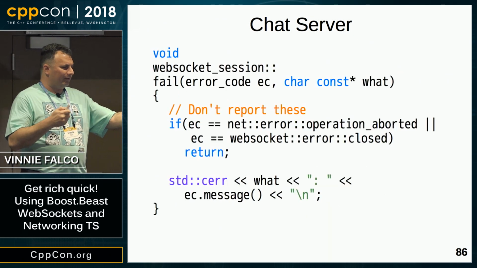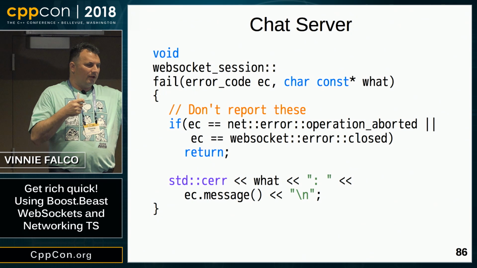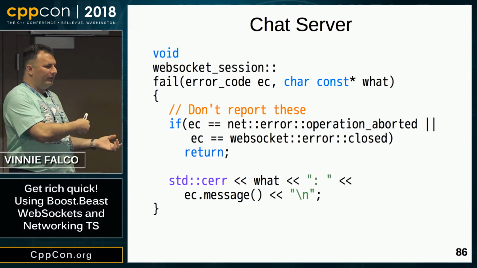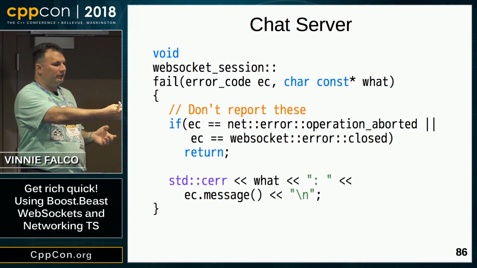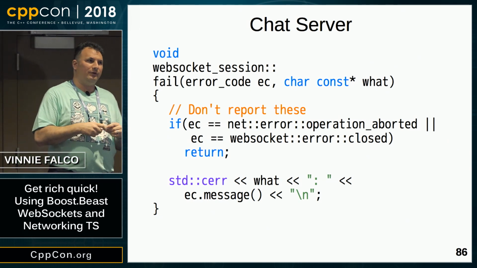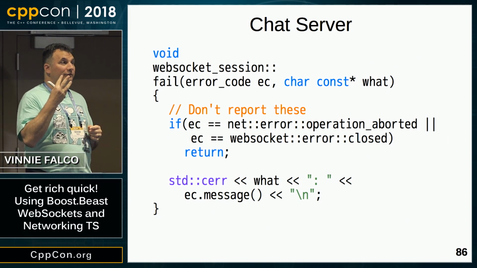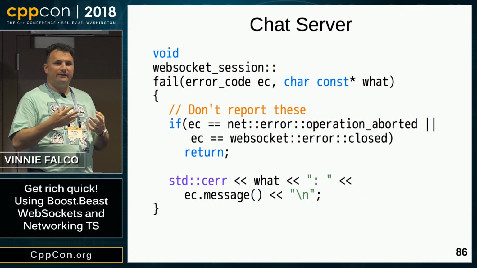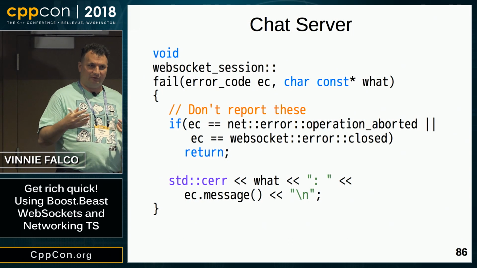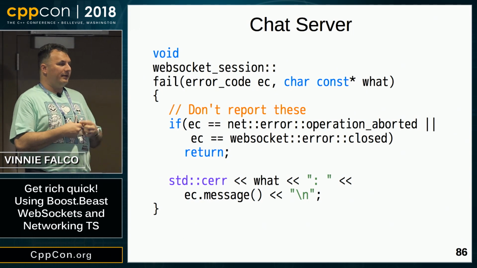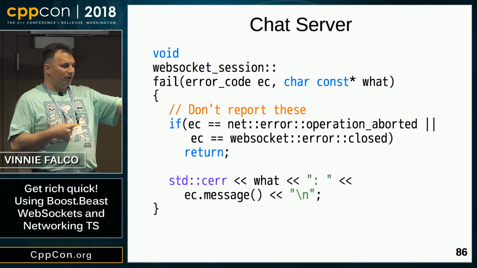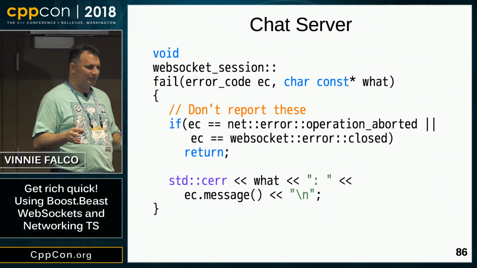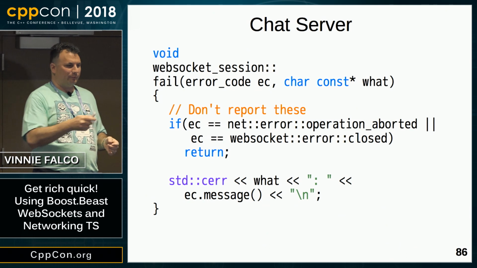So here's the last main function, fail. Here we've got two messages that we don't want to report. Operation aborted, you saw earlier. But now there's a new message called closed. So as I said earlier, WebSocket has three special messages, close, ping, and pong. Close means that the client wants to shut down the connection. It's an orderly shutdown. And Beast will report that as a closed error. So we don't want to report that to the console. We don't want to flood the console. Otherwise, if it's a legit error, then we'll print it.